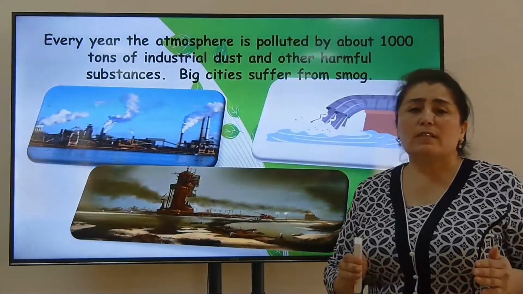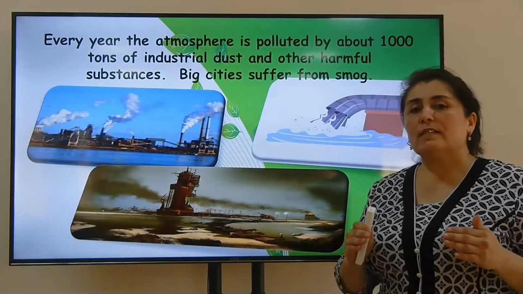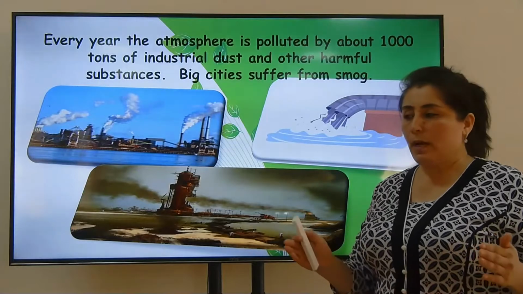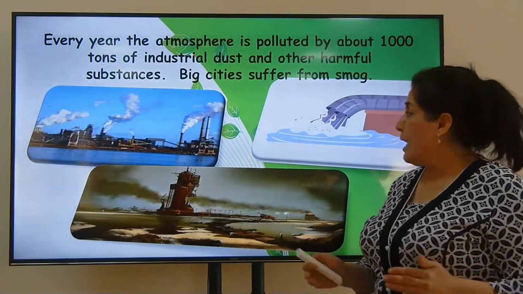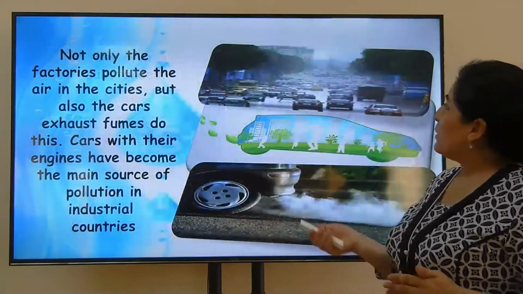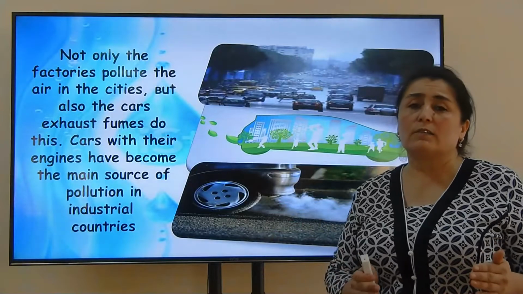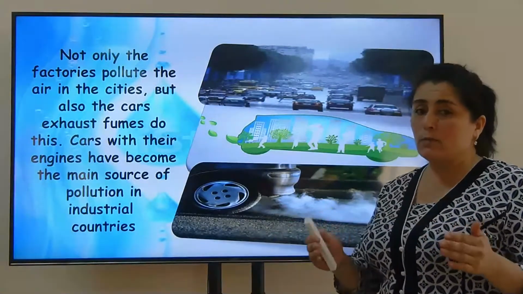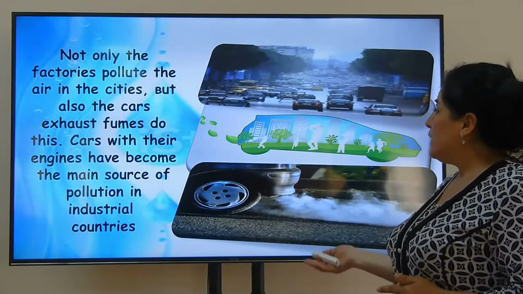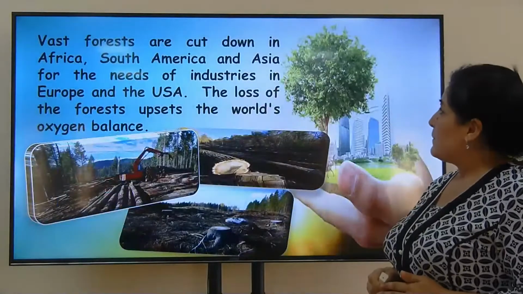Every year, the atmosphere is polluted by about 1,000 tons of industrial dust and other harmful substances. Big cities suffer from smog. Not only plants or factories pollute the air, but also the cars' exhaust fumes. Cars with engines have become the main sources of pollution in industrial countries.